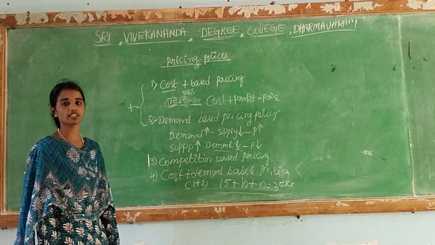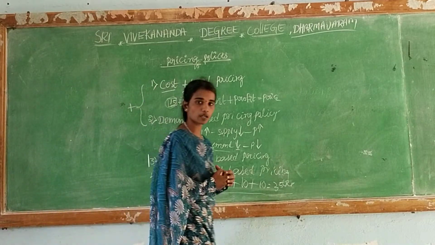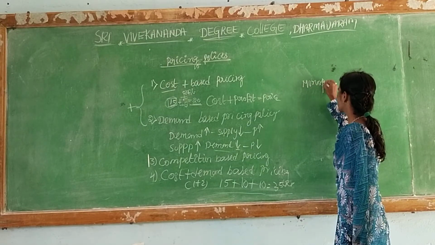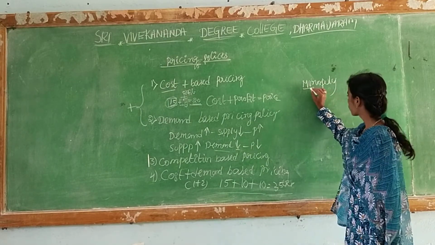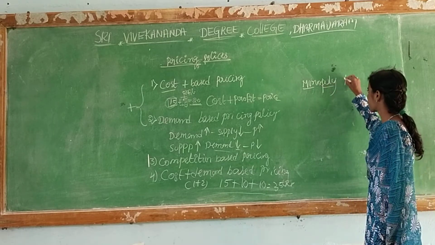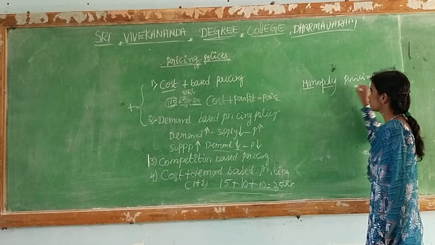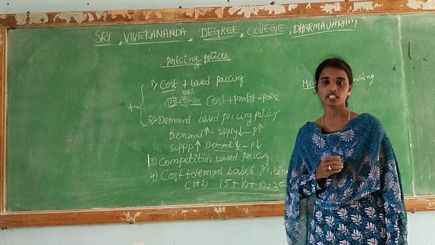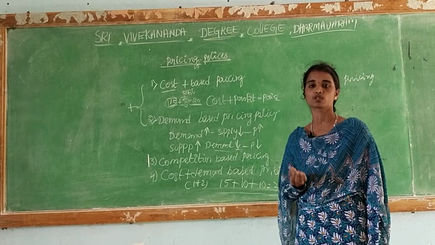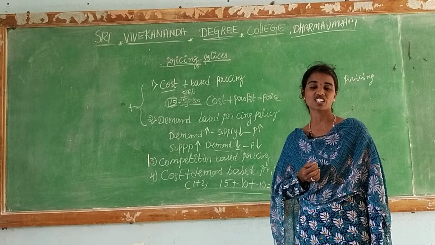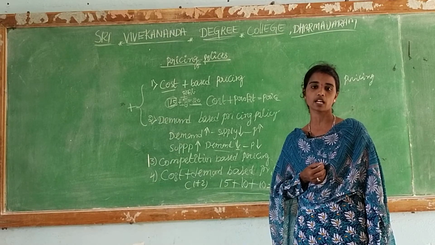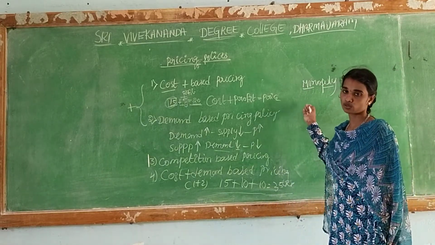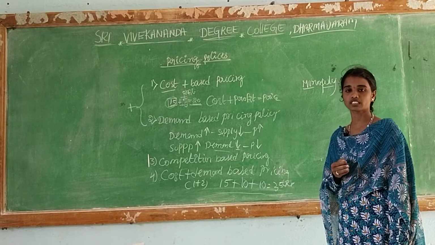Every company may follow different prices. Some companies follow their own way of pricing. That is monopoly pricing. Mono means single, poly means seller. Single seller pricing means that as they wish, they may increase or decrease the price. If the buyer is familiar to the seller, they may give a very low price. If the buyer is an unknown stranger, they may provide a very high price. He purchases anyway because the seller is the only single seller in the market, so we compulsorily have to purchase the product.